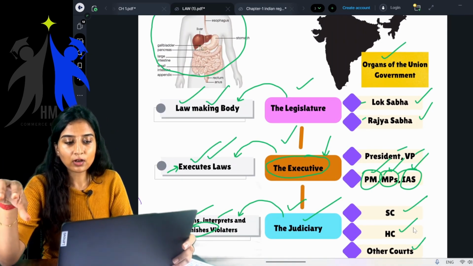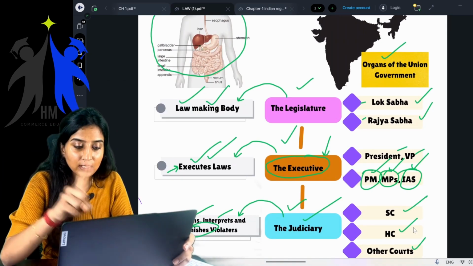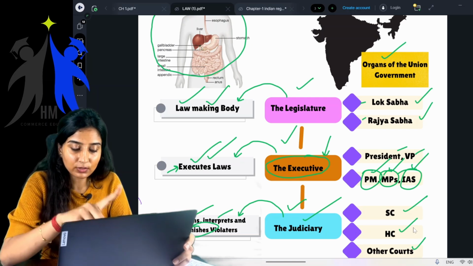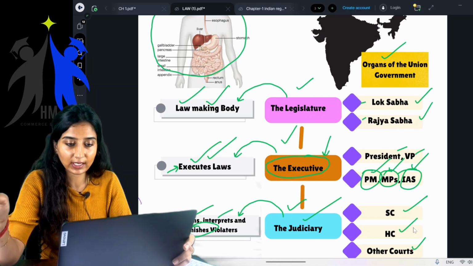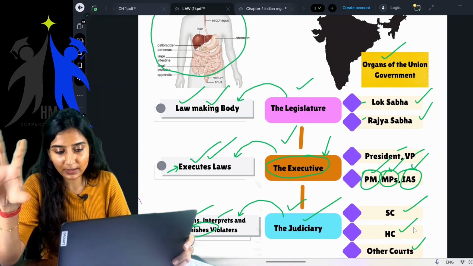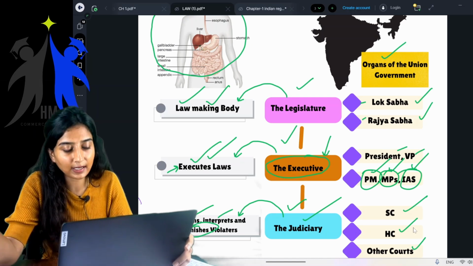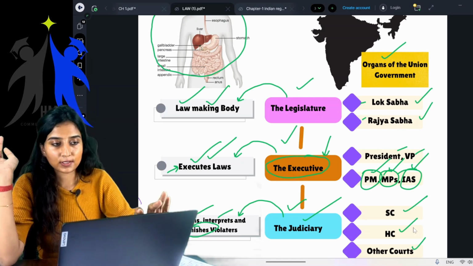The organs of the union government: the legislature, the executive, and the judiciary. The legislature forms laws, whereas the executive executes the laws, whereas the judiciary implements and interprets the laws, also gives punishment to the violators. Legislature: Lok Sabha, Rajya Sabha. Executive: the ministers, council of ministers, prime minister, president, and the vice president. The judiciary: Supreme Court, High Court, and the other courts.